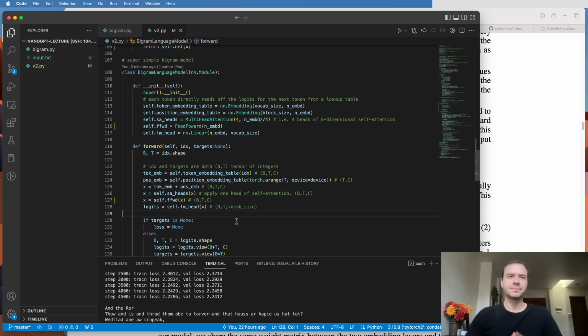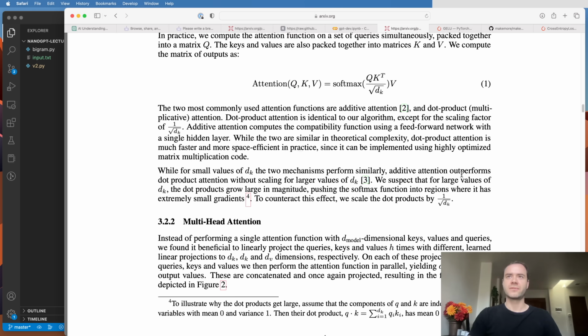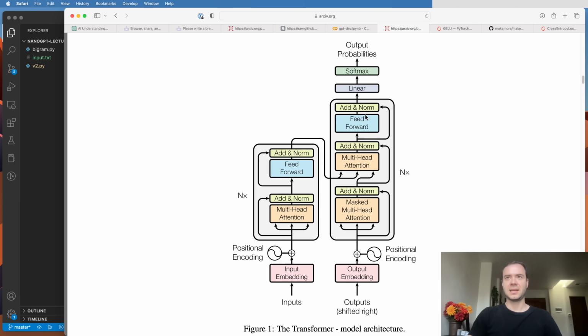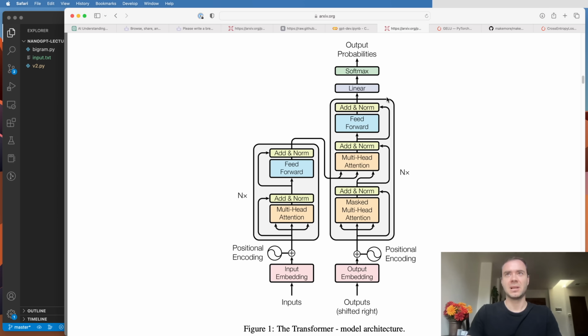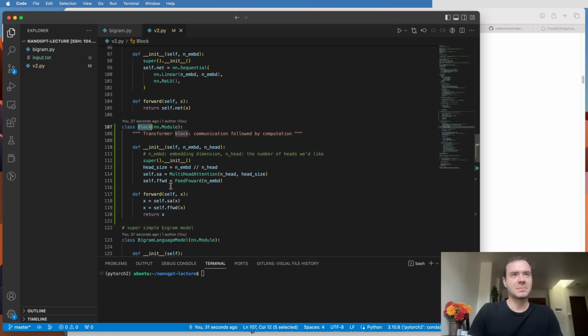And so as a preview, we're going to now start to intersperse the communication with the computation. And that's also what the transformer does when it has blocks that communicate and then compute, and it groups them and replicates them. Okay, so let me show you what we'd like to do. We'd like to do something like this. We have a block, and this block is basically this part here, except for the cross attention. Now the block basically intersperses communication and then computation. The communication is done using multi-headed self-attention, and then the computation is done using a feedforward network on all the tokens independently.